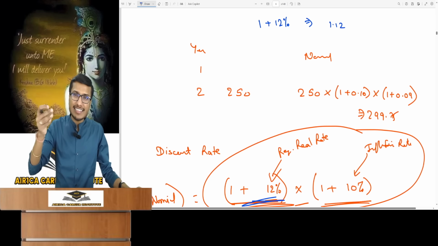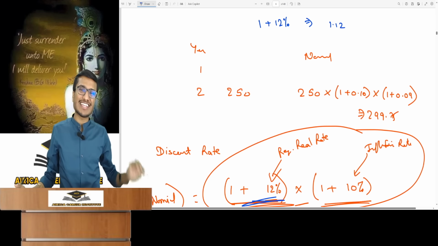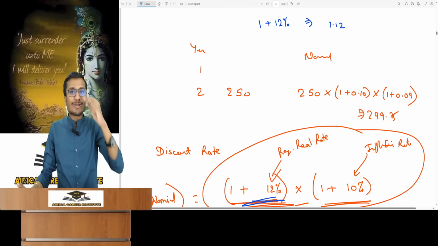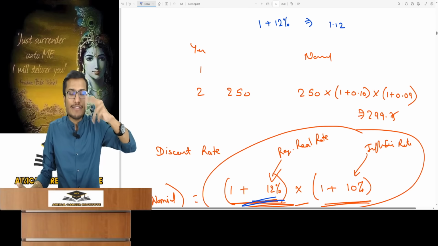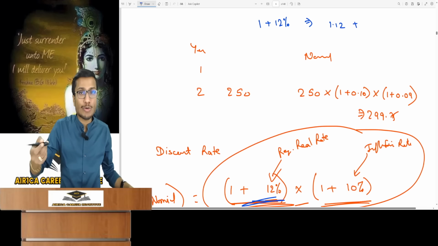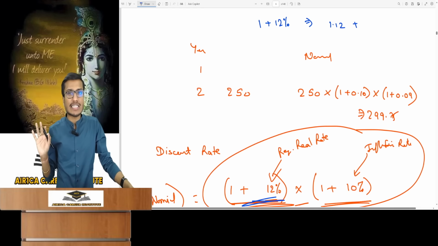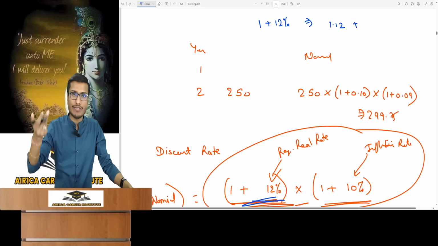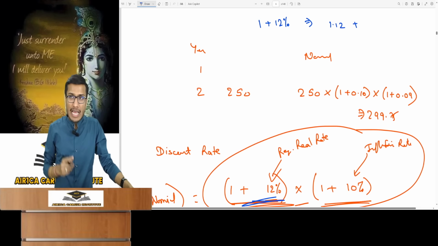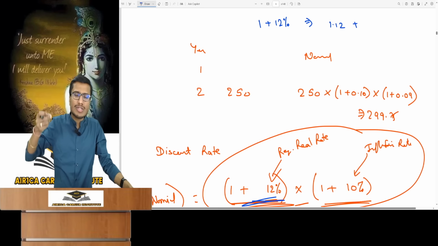By the end of the first year, sir, there will be 10% inflation. Inflation is 10% every year. Then I need 10% more on this, meaning I need 10% extra of 1.12, right? If I invest 1 rupee today, by the first year end, with a 12% required return, I'd want 1.12. I've explained this. But there will also be 10% inflation, so you can never add it directly there. How to add it to the return?